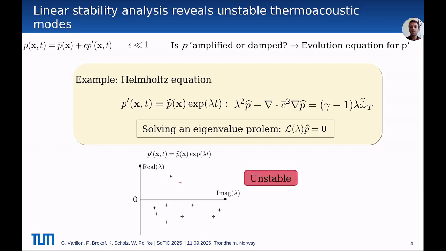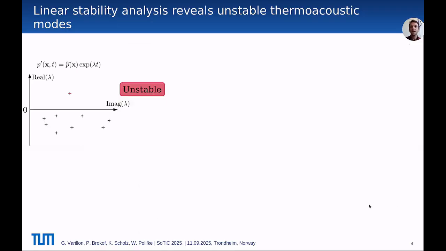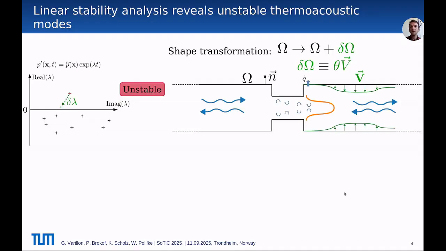If at least one of them has a positive real part, then the fluctuation is growing in time and the system is unstable. So the question is, can we perform a modification of the shape, here termed delta omega, to shift the unstable eigenvalue by a delta lambda that will bring it to the stable half plane?